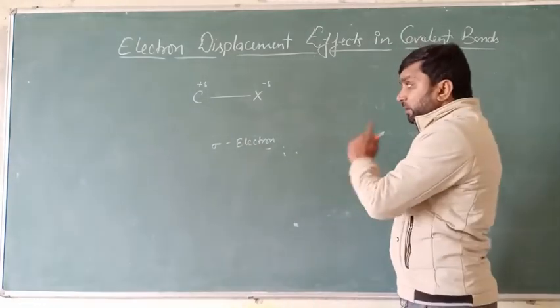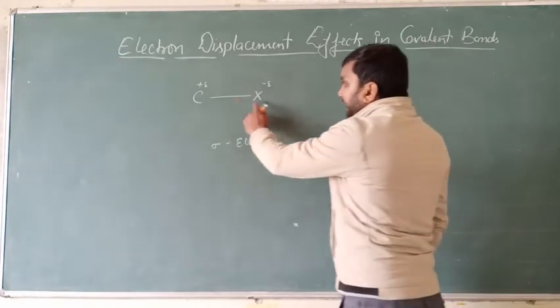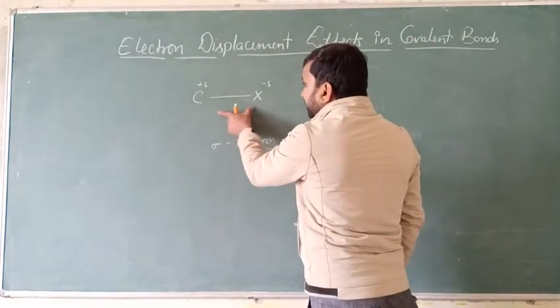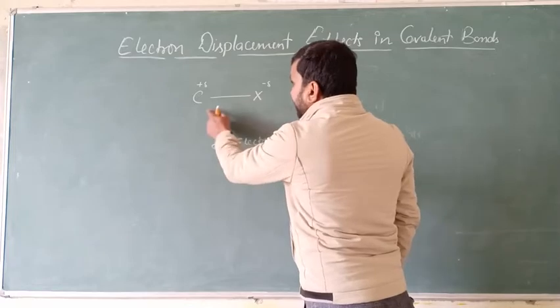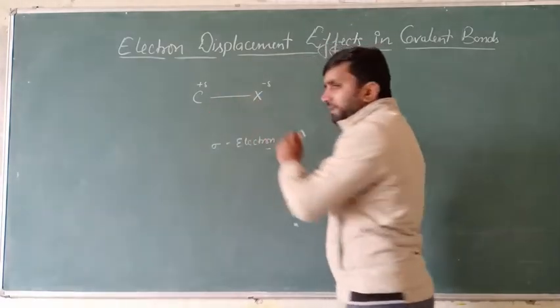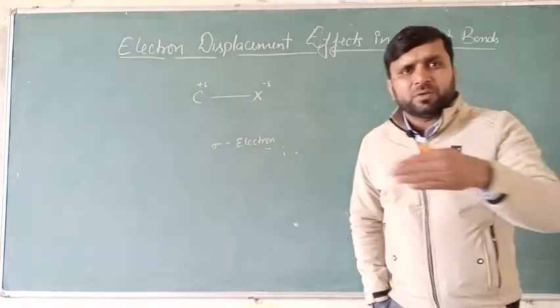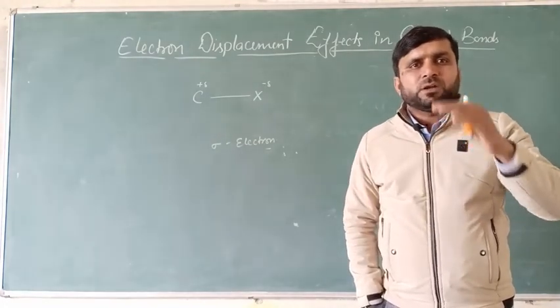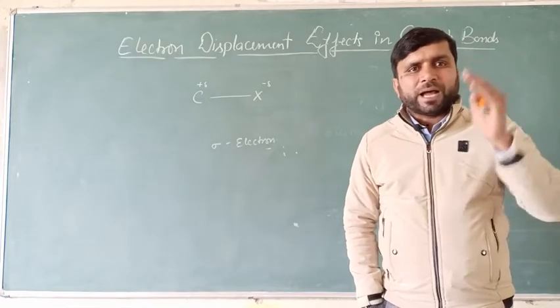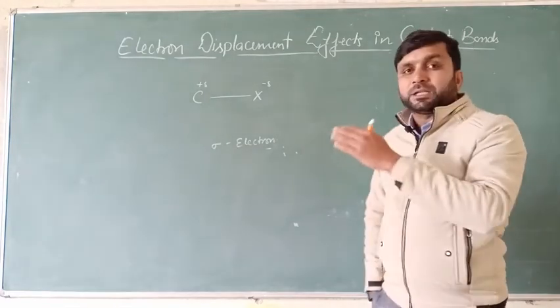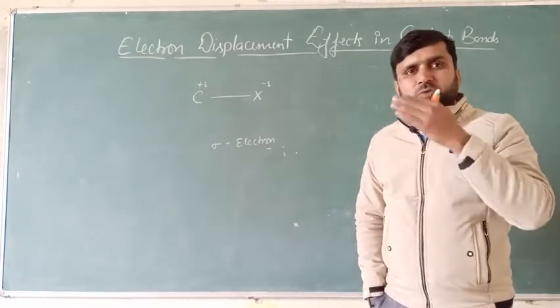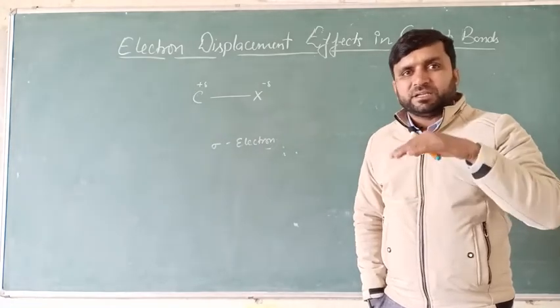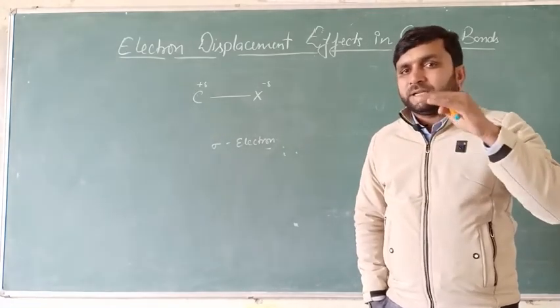So this is a permanent effect, because as long as the molecule remains intact, this effect will be there. It is not only for the time being or only for the time when a reaction is going on. No, this effect will be there throughout the life of the molecule, as long as it is in this form. So this will be called a permanent effect.